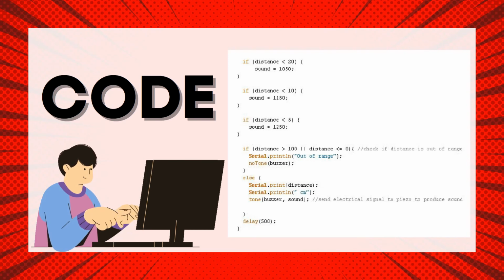The piezo should be able to produce a high-intensity beeping sound once the distance becomes smaller. If you look again at our if statements in our code, we will notice that the sound value increases with the decrease of the distance. Finally, we command our piezo to vibrate and produce a sound with the tone command using the determined sound value.